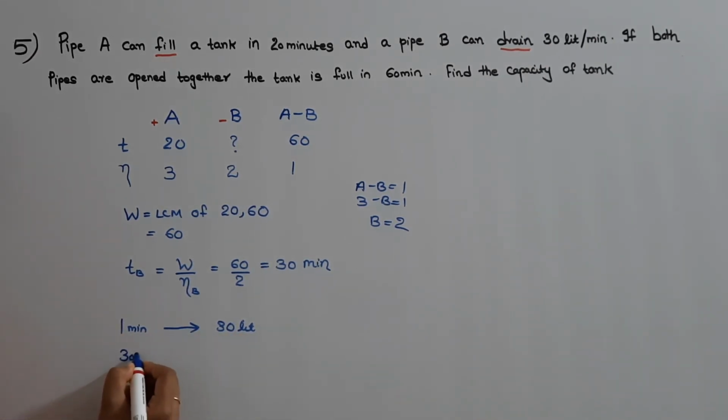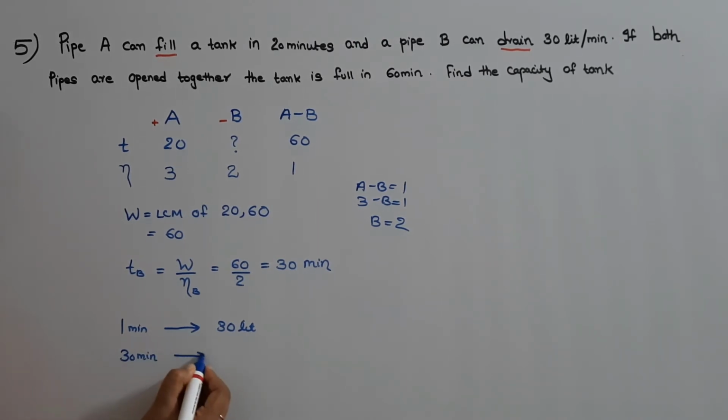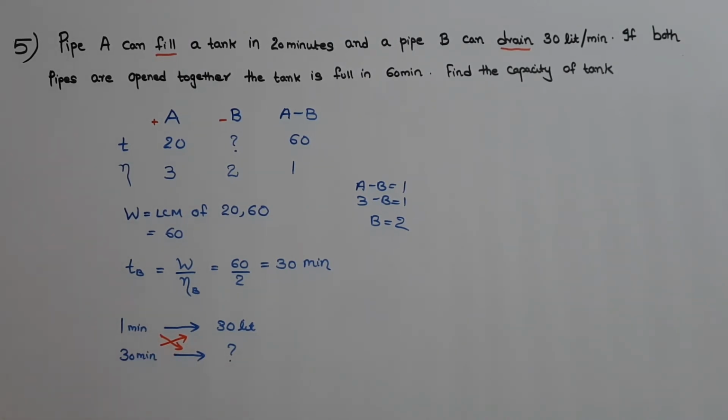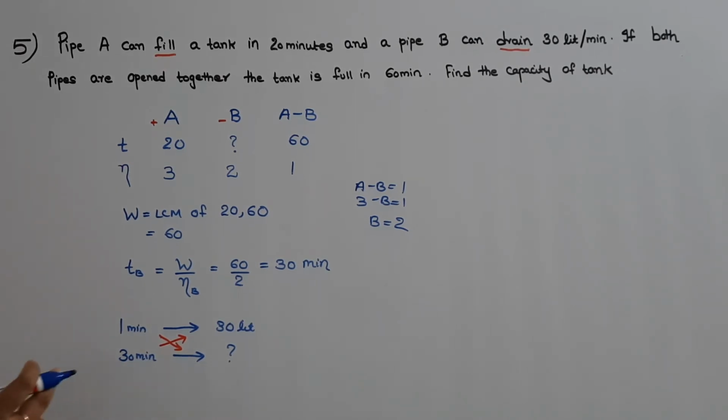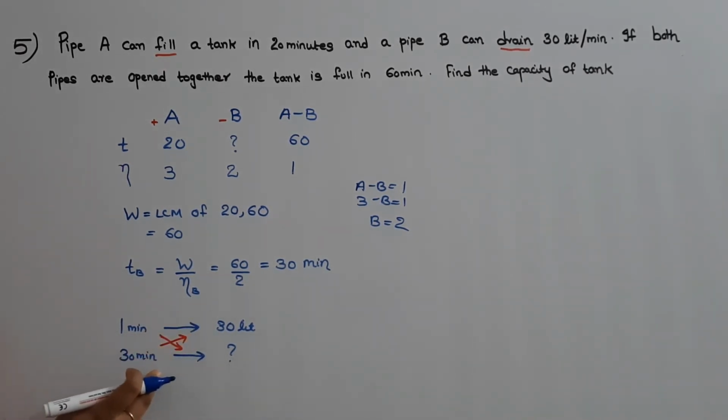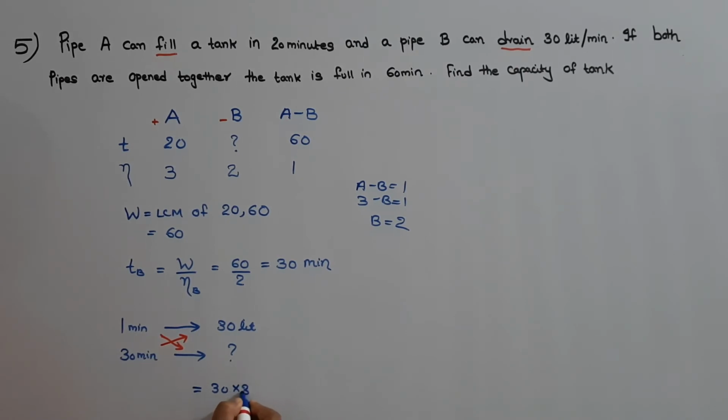In 30 minutes, how much water can it drain? Now, cross multiply. Since time and the amount of water are directly proportional, cross multiply to get the amount of water that B can drain in 30 minutes. That will be equal to 30 into 30 divided by 1, that is equal to 900 liters.